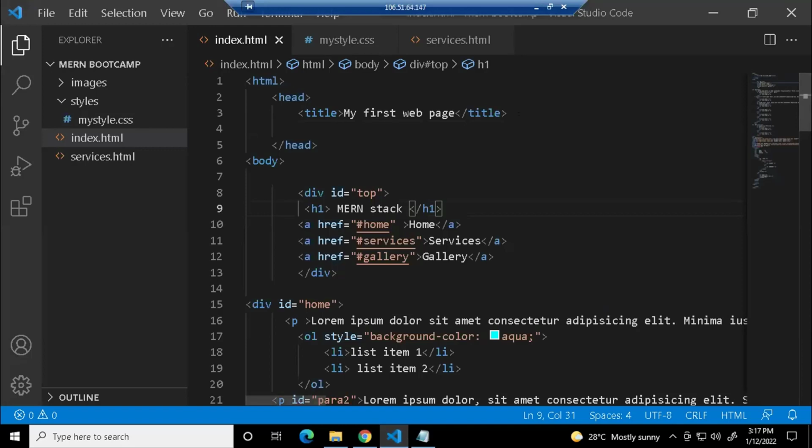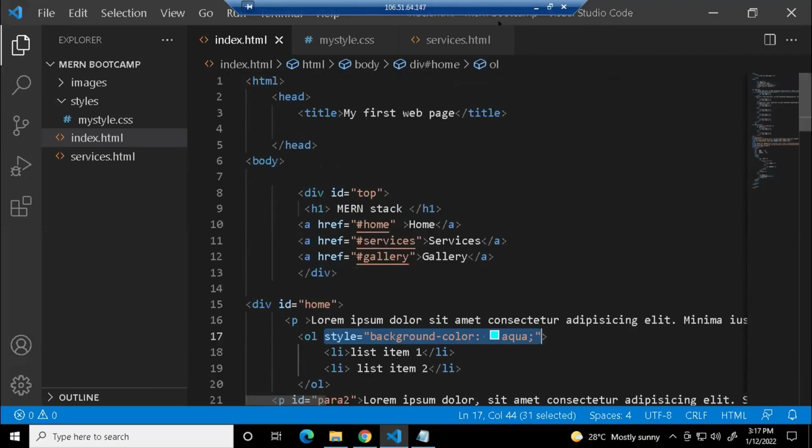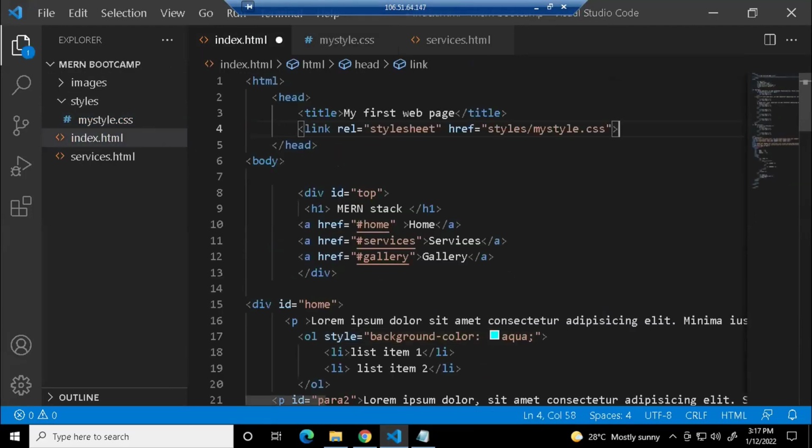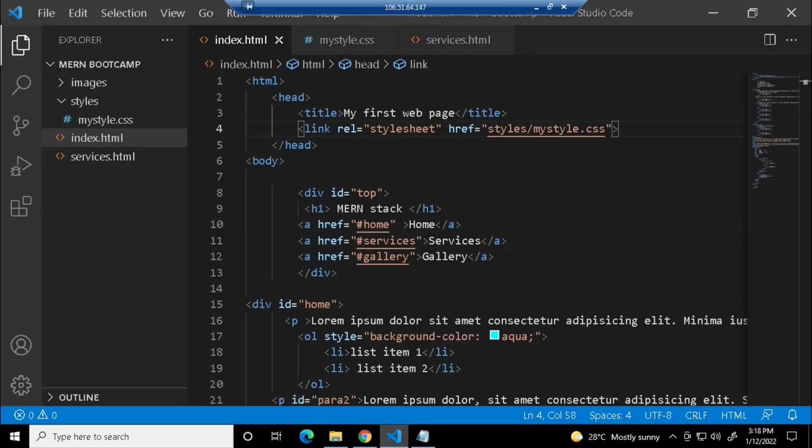I just removed that link tag, and whatever I have done as an inline style, it is working. Inline style will work because you're writing it on the tag. But whatever I have written in the style sheet is not applied to the HTML file. So for making it work, you're adding this link tag. It will add this CSS file to your HTML and it will apply all your styles. Is it clear, everyone?